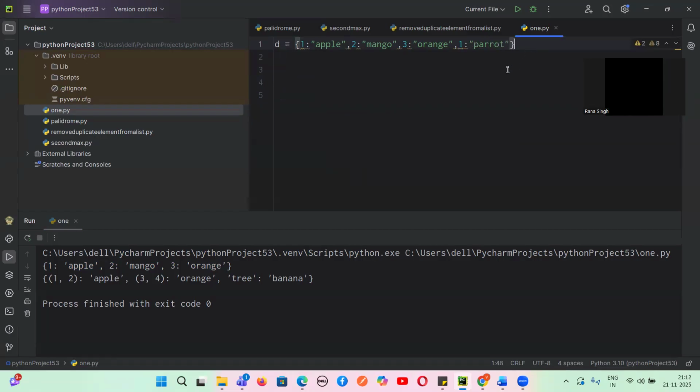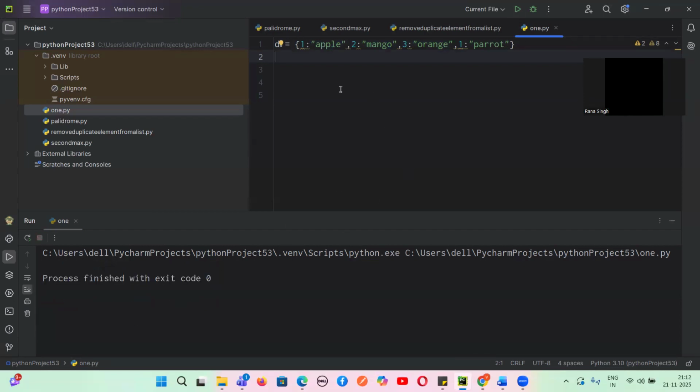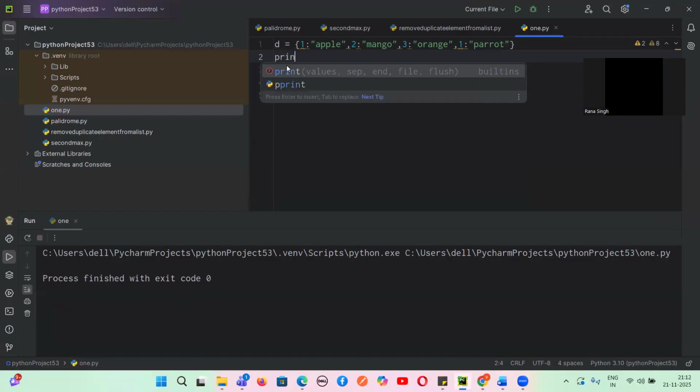Can there be a duplicate key inside a dictionary? No. Then what will it do? It will override the previous one. Yes or no, guys? So what will be the updated value coming? It will come one parrot, and one apple will be removed. Let us just print this, D.